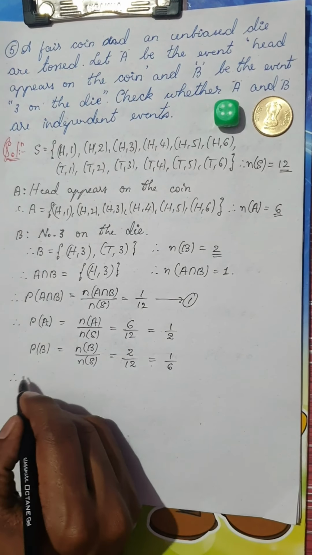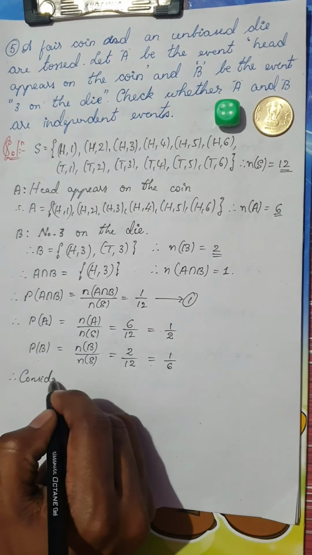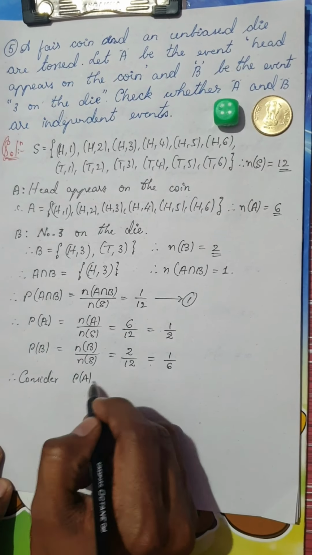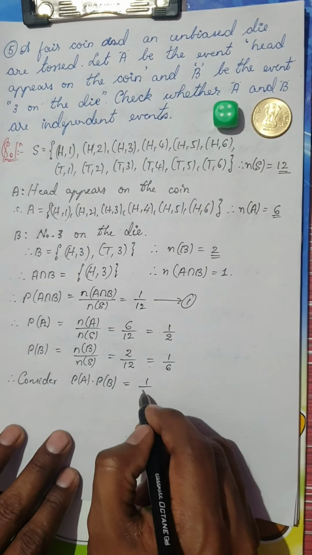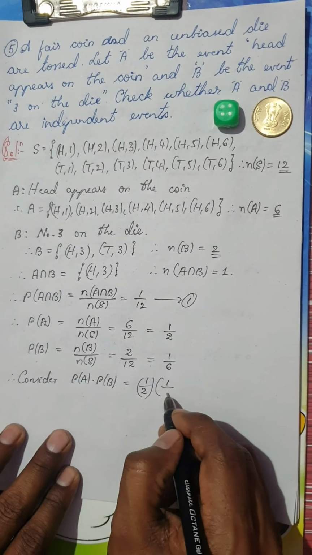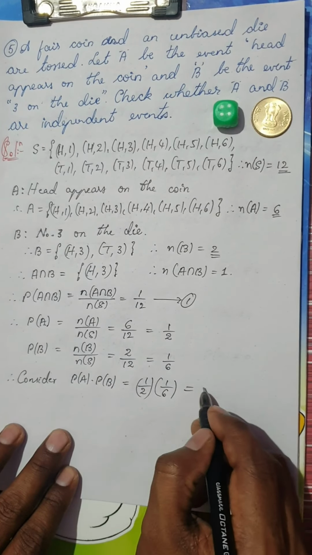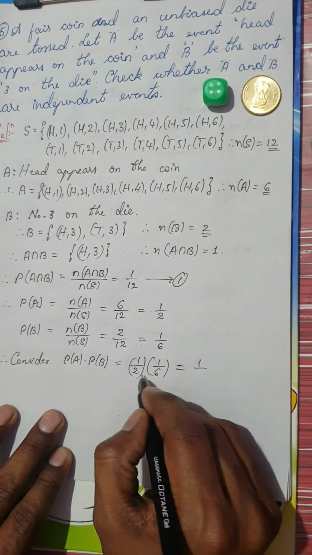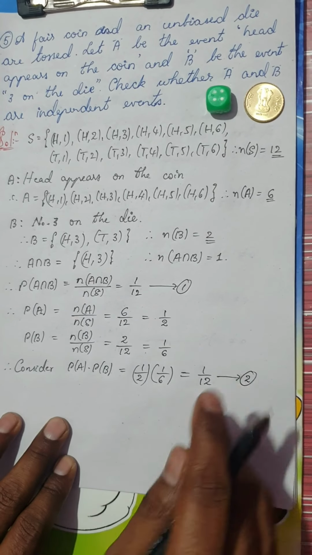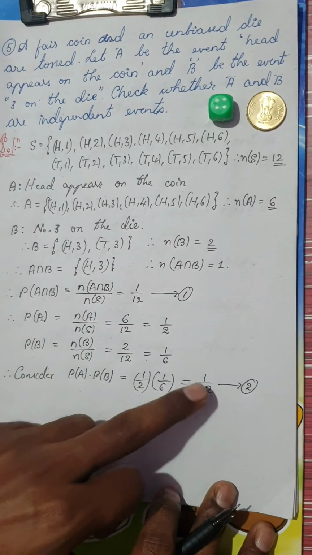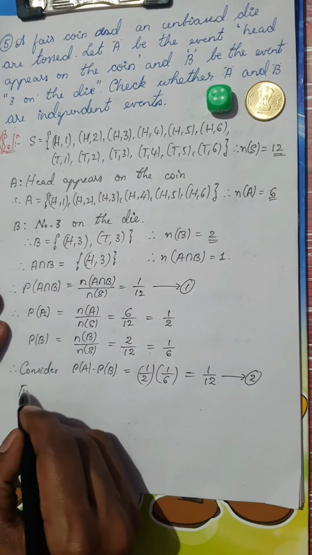Okay. Therefore, let me consider P of A into P of B. So this is nothing but 1 by 2 into 1 by 6, which is 1 divided by 2 into 6 is 12. Okay. Now you can compare equations 1 and 2. So you can write from equations 1 and 2.